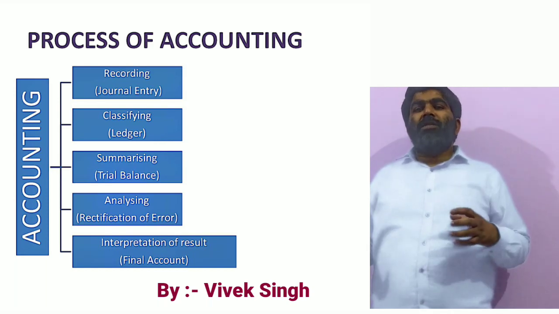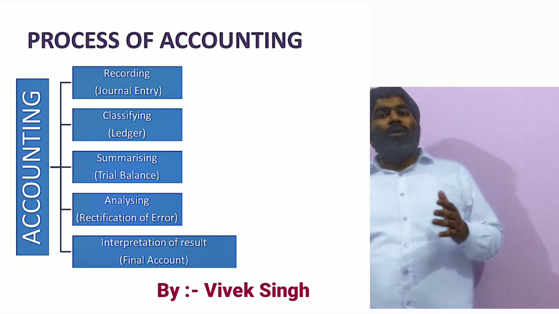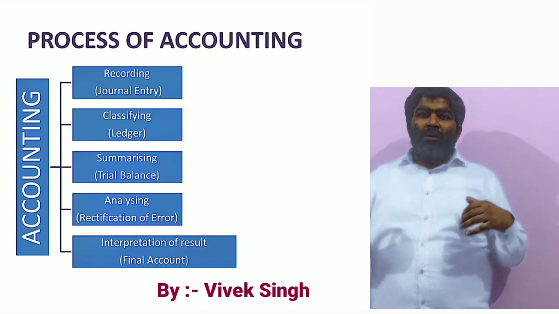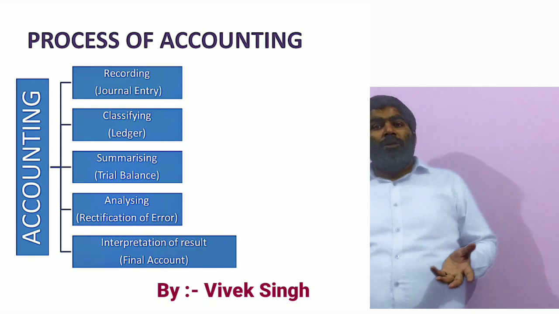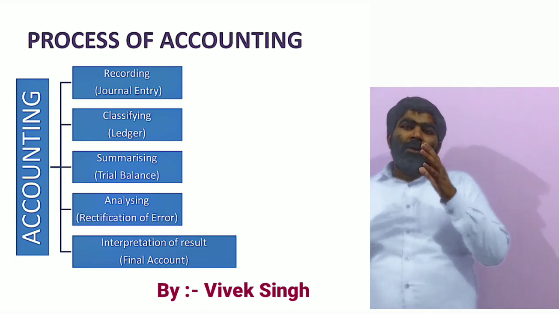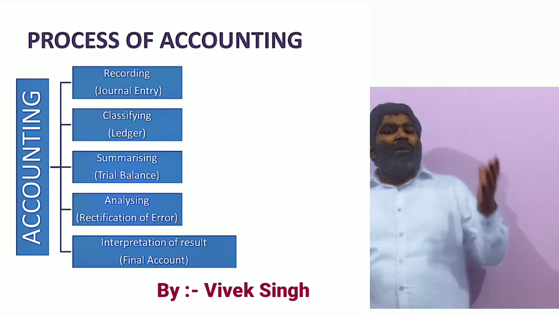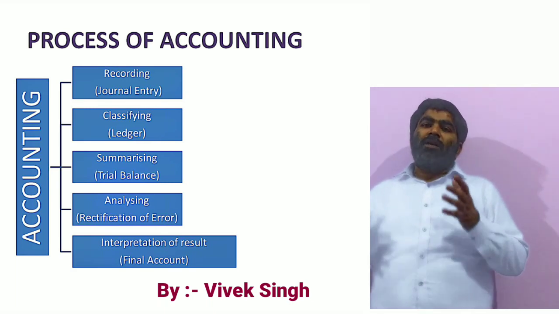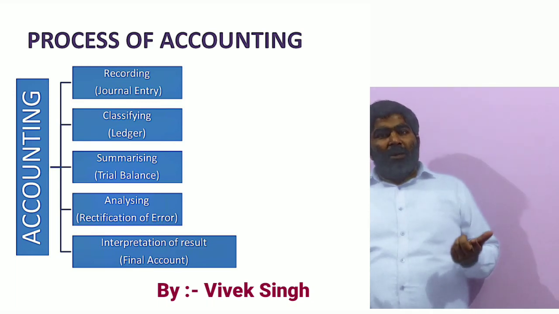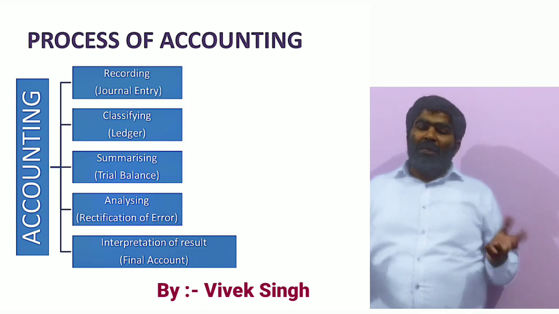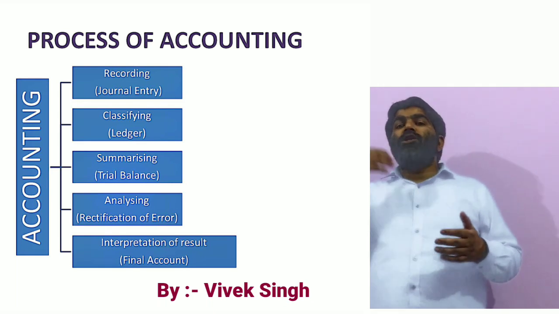In interpretation of results, it shows the final result of accounting. At the end of the year we have to identify the result, whether the firm earned a profit or a loss, and what the financial position of the firm is. To find out this profit, loss or financial position, we have to make a final account. So we study the final account after analysis. Clear? The final account shows the final result, and it is always prepared at the end of the year, and the result should be communicated to the accounting users.